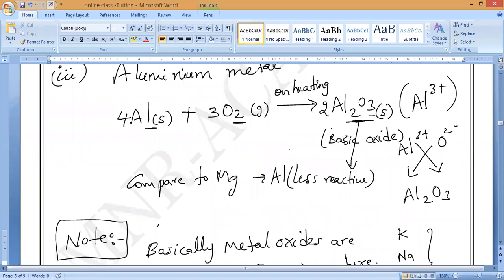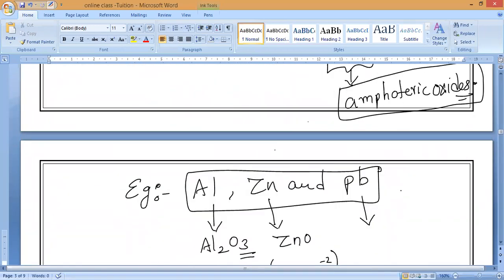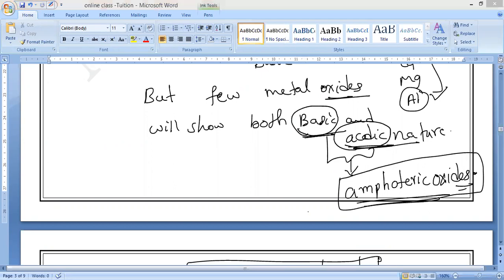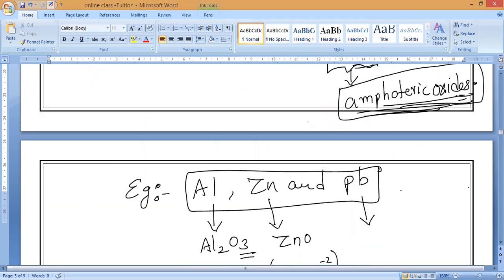Understand? You understand what I'm saying? So, whatever the metal oxides, it should show both basic in nature as well as acidic in nature. Means it needs to react with the base and it needs to react with acid. That is called as amphoteric oxides. Do you understand, guys? Whatever the metal oxide will react with both bases as well as acids, they are called as amphoteric oxide.